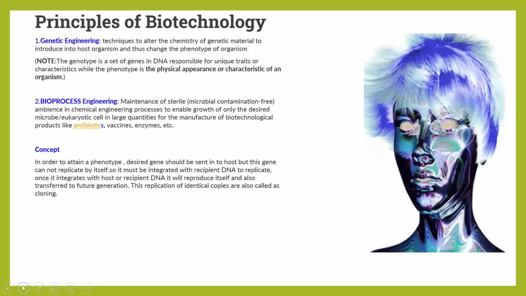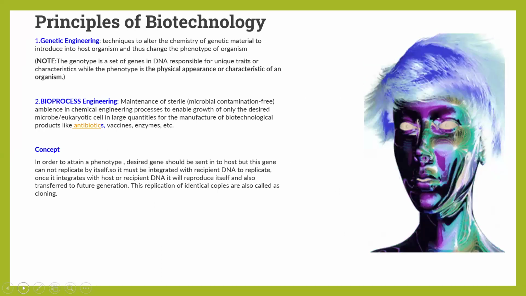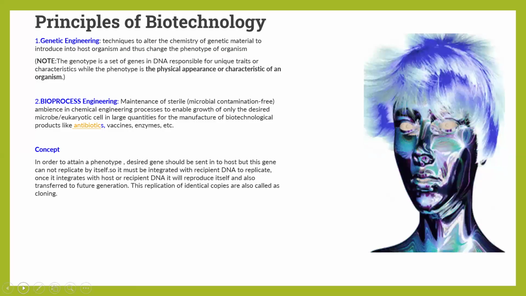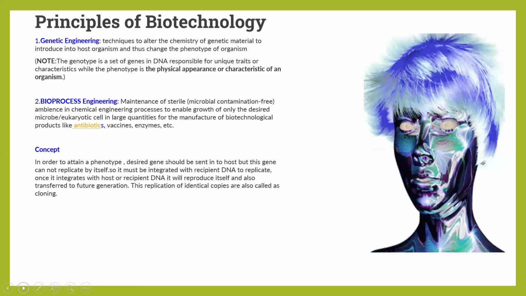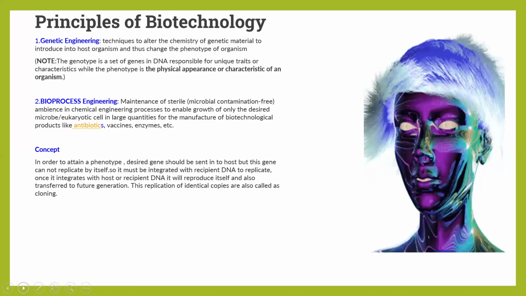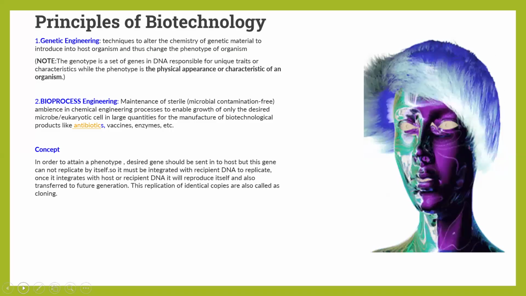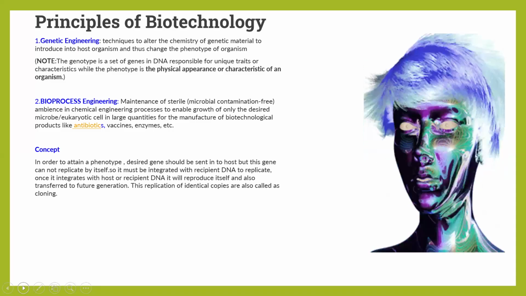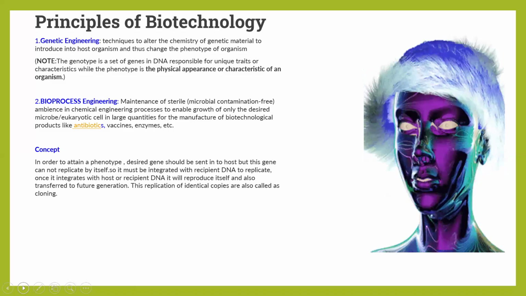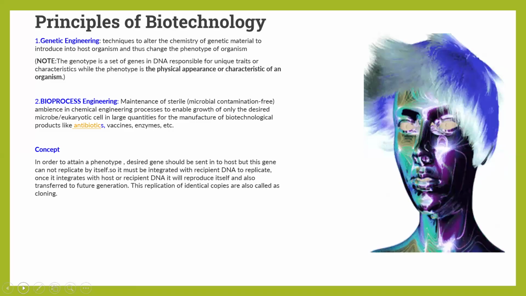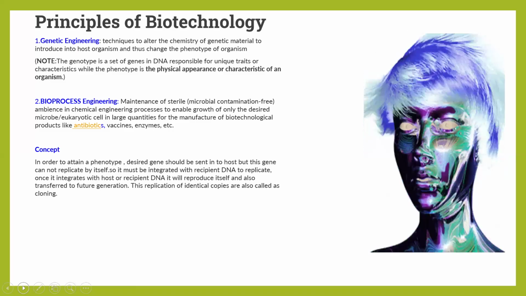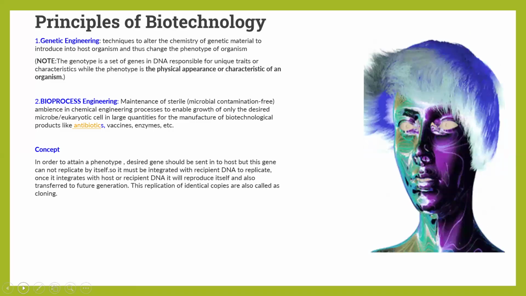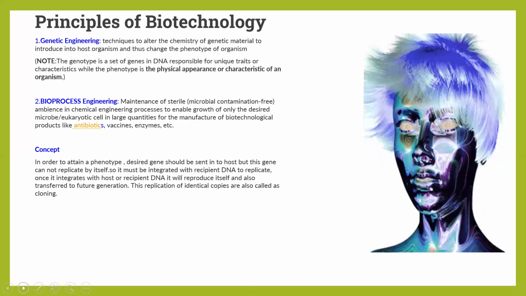Principle of biotechnology. There are two core techniques that helped in the birth of modern biotechnology. The first one is genetic engineering, and the second one is bioprocess engineering, also known as biochemical engineering technique. Genetic engineering is the manipulation of genes by man. It refers to artificial synthesis, isolation, modification, combination, addition, and repair of genetic material to alter the phenotype of the host organism to suit human needs.